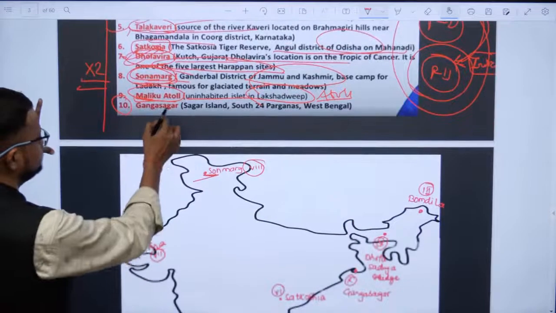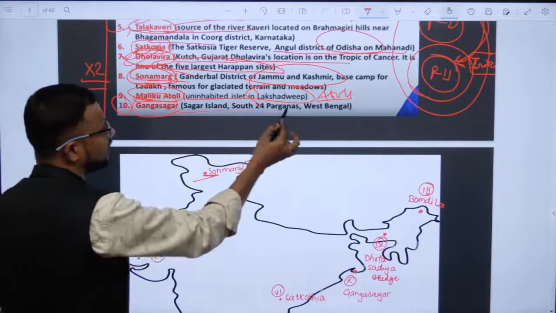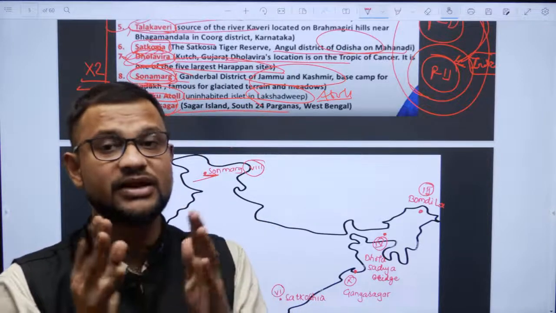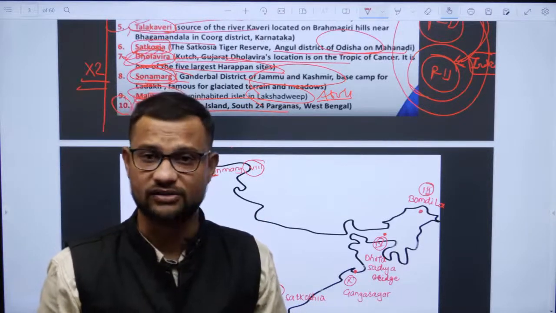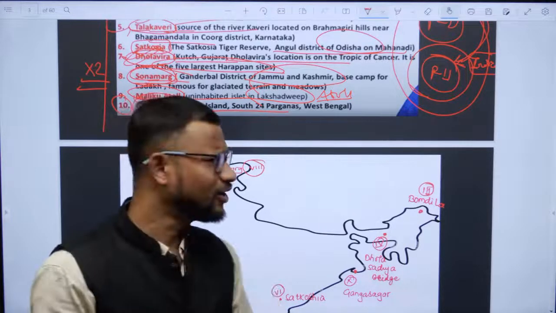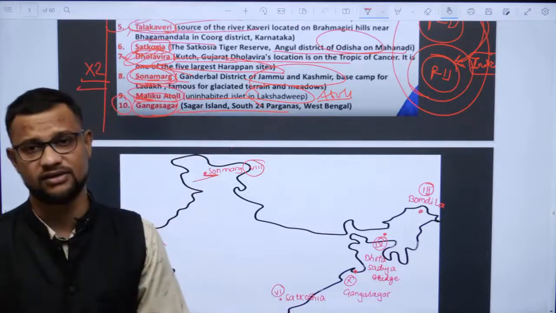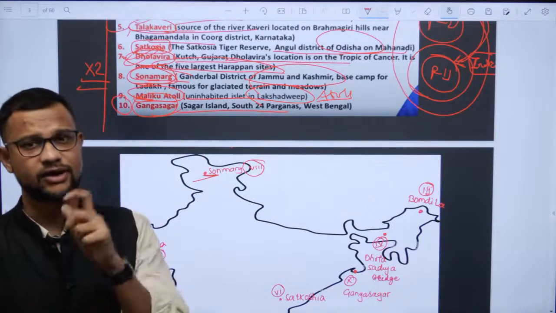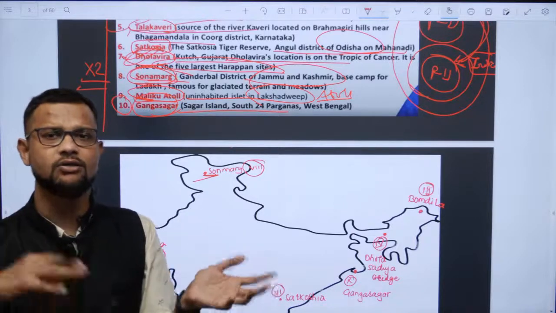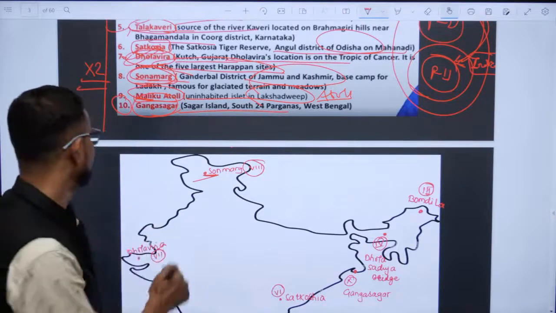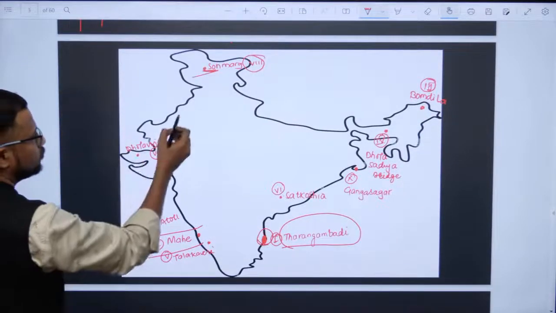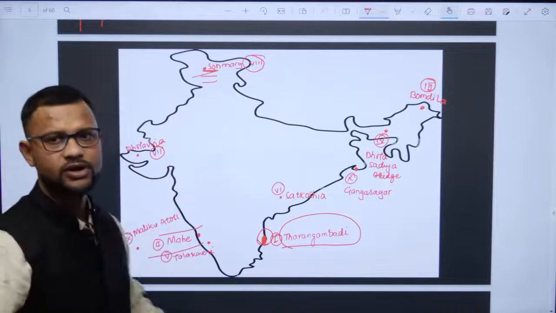And Ganga Sagar, it is a small fragmented island which has some religious significance also. It is in the West Bengal region, and it is not a disputed territory as such, but it has had some kind of issue between India and Bangladesh, though now it is with India itself. So this is about these locations. I have located all those 10 locations over here.